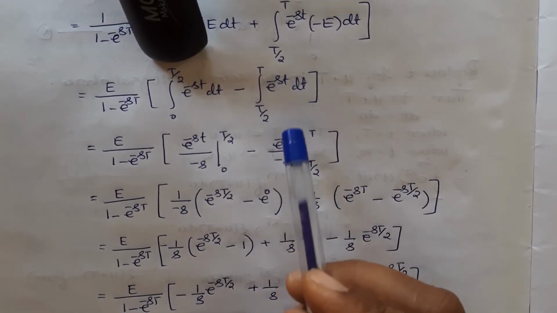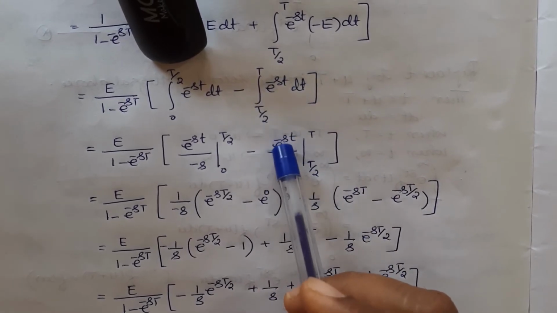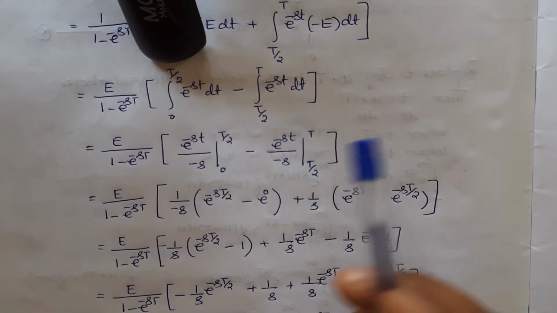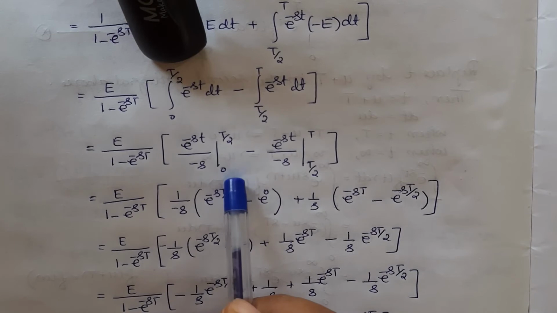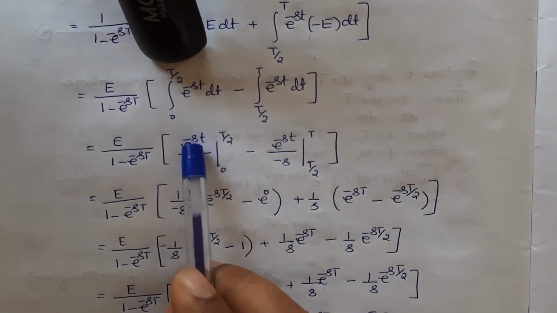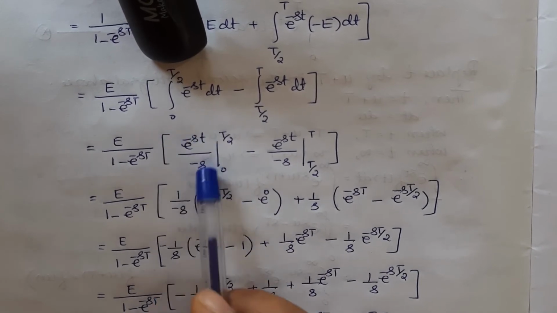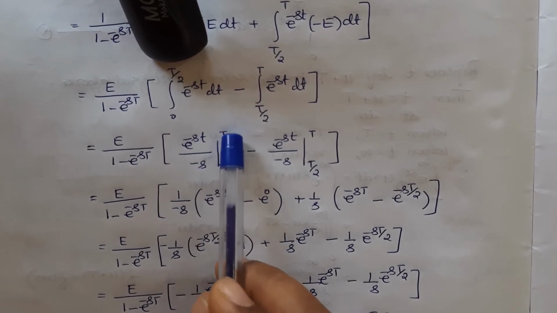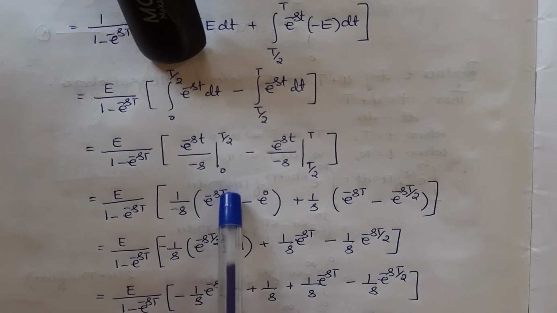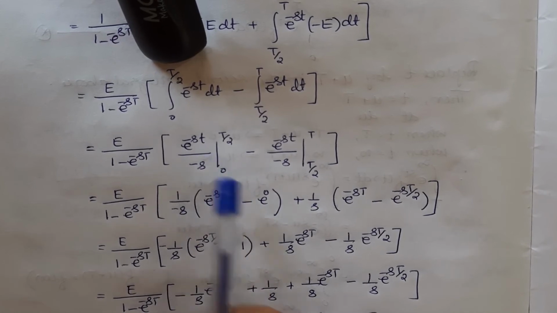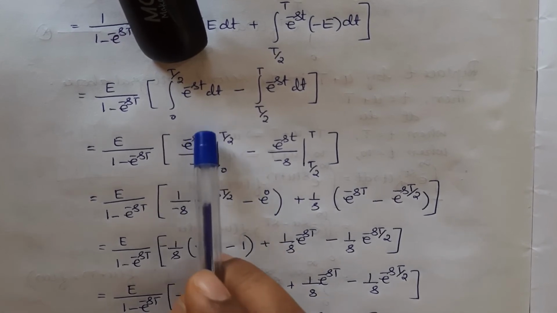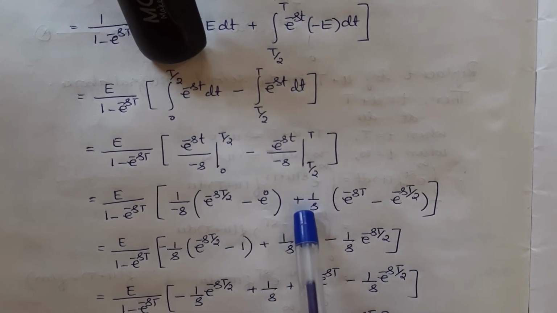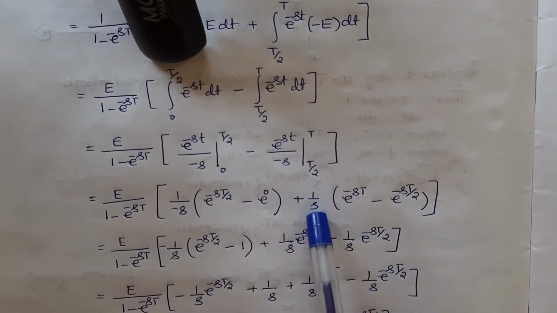Similarly, e power minus st on integration, e power minus st divided by minus s, T by 2 to T. Apply the upper limit minus the lower limit. For t, s is constant. Remember, 1 by minus s is kept as it is. For small letter t, if I apply T by 2, it becomes e power minus s into T by 2 minus e power lower limit 0. So this becomes minus e power 0. Minus into minus becomes plus, 1 by s is kept outside.